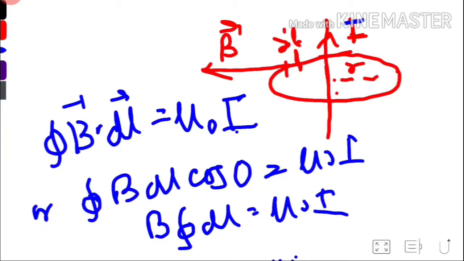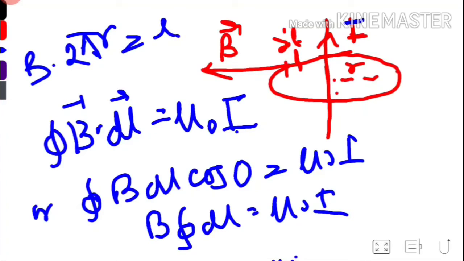So that will be B times 2 pi r, the circumference of the whole ring, equal to mu 0 I.